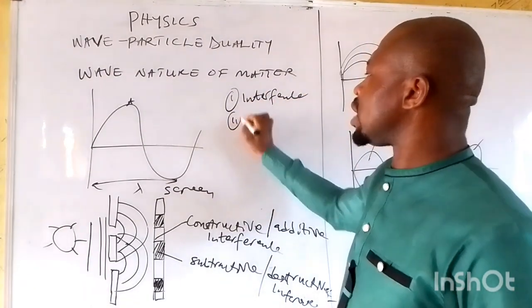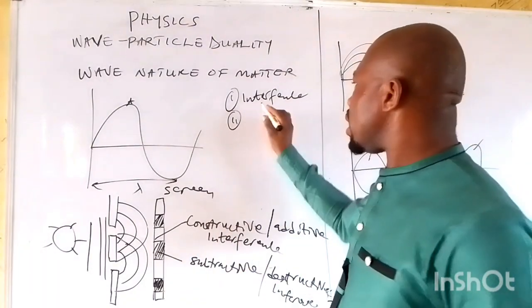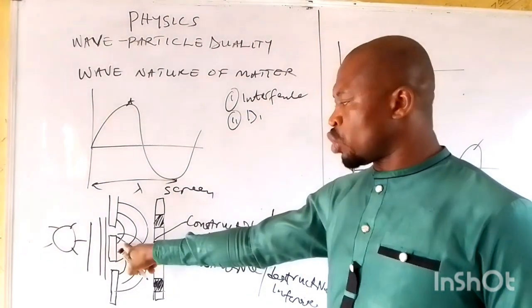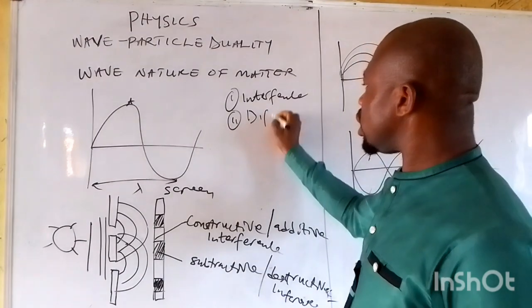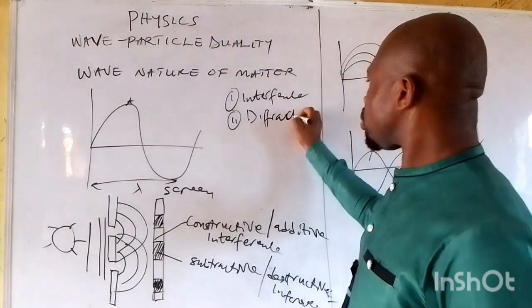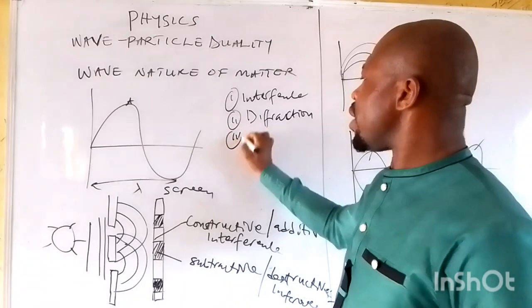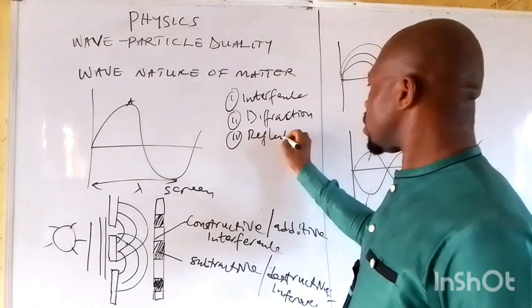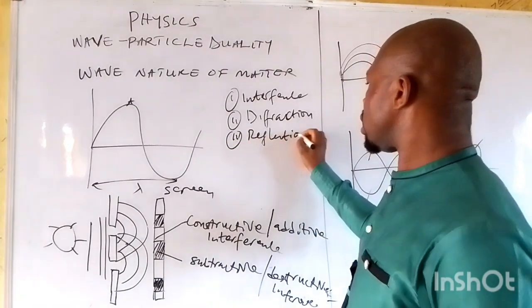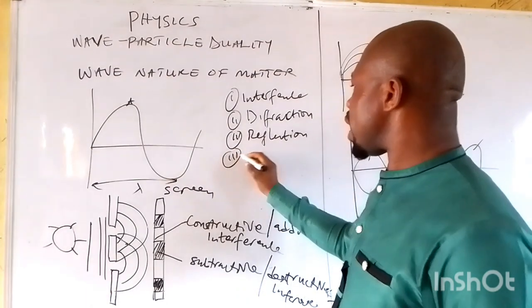We have the second one. It can be diffracted, which is what we have here. Diffraction. It can be reflected. It can also be refracted.